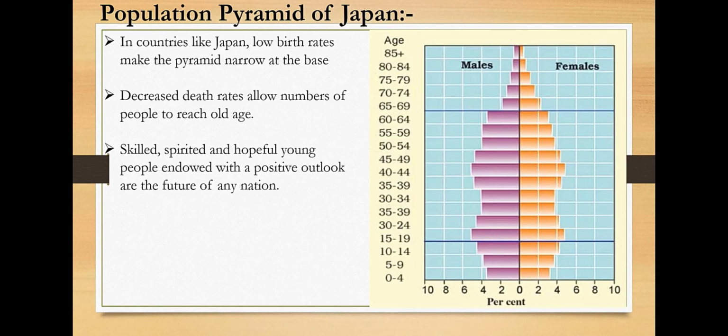Here you can see the population pyramid of Japan. You can see that the birth rate at the bottom level, 0 to 15, is very narrow, and after that it becomes wider. That means a decreased death rate. The death rate is very low and there are skilled and hopeful young people. So Japan is also a developed nation.